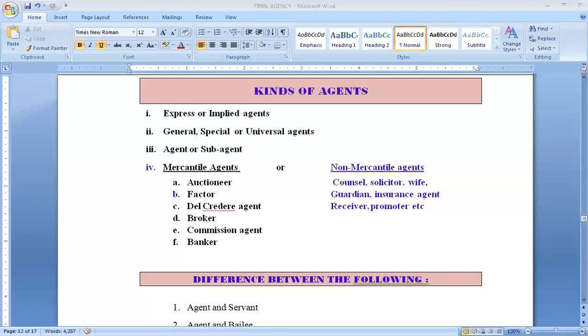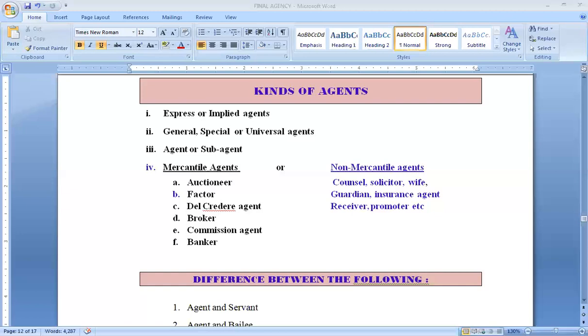Banker. A banker can also be an agent. So we all know that bank performs certain primary functions, certain subsidiary functions, and certain agency functions. The prime functions of a banker is to accept deposits from the customers and then to give loans to the customers. Besides that, bankers also perform some other agency functions like collecting our bills on our behalf, bills of exchange on our behalf, or they may be making some payment on our own behalf.